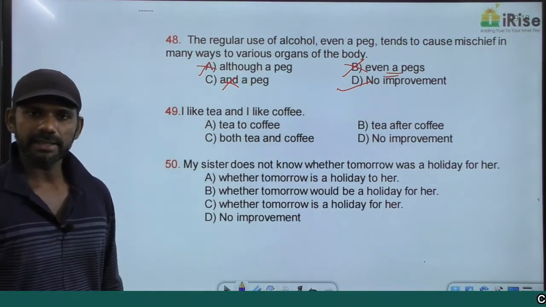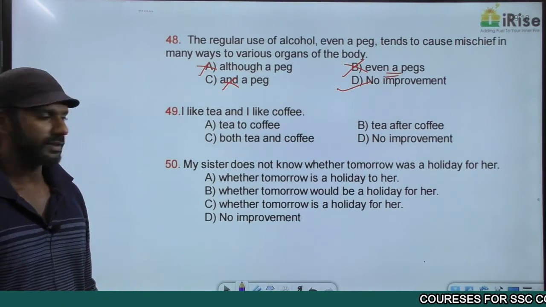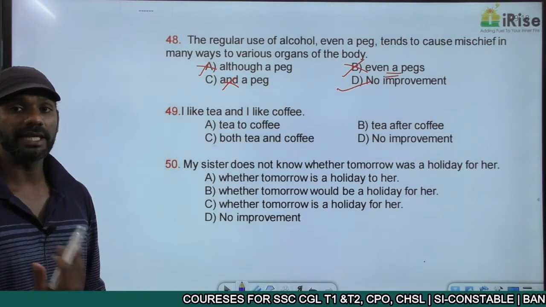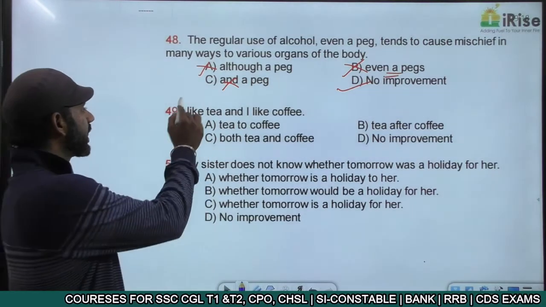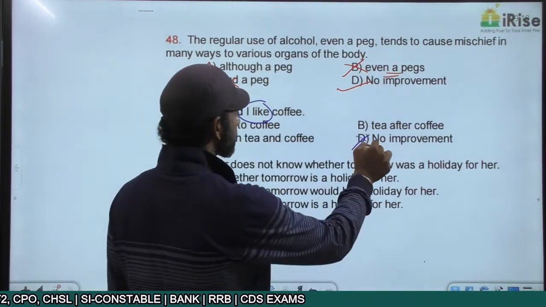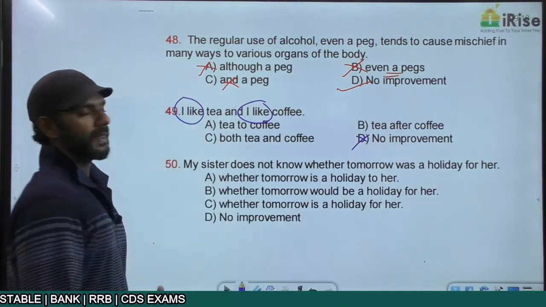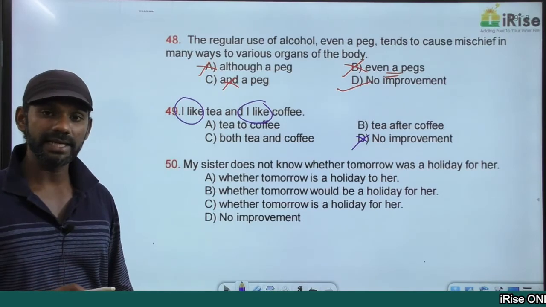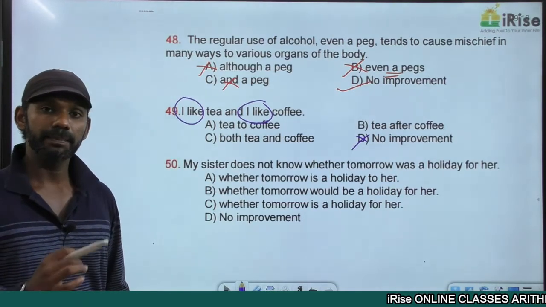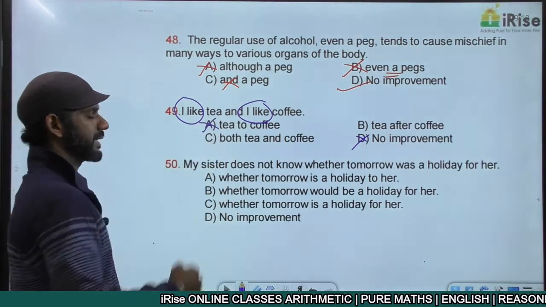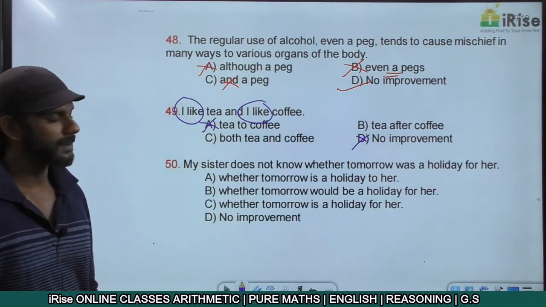I like tea and I like coffee. It becomes an error with redundancy because I like is used twice. So based on redundancy, option D is eliminated. Come to option A. I like tea to coffee is wrong. I prefer tea to coffee is correct. So option A is eliminated. I'll tell you about the word prefer in the next topic.